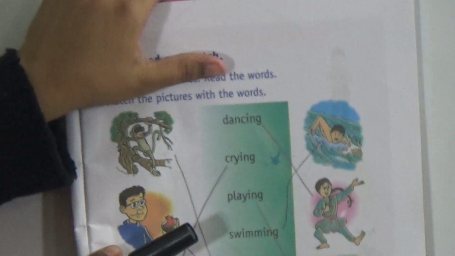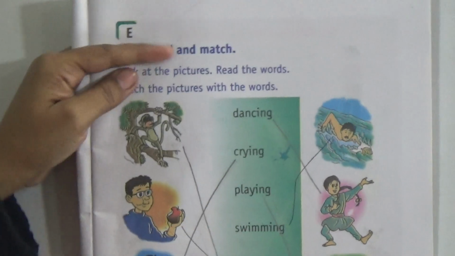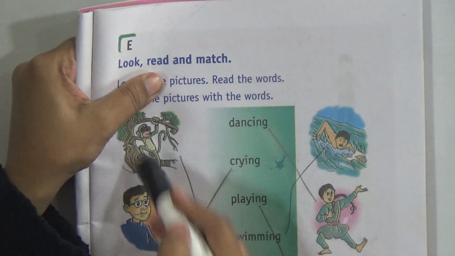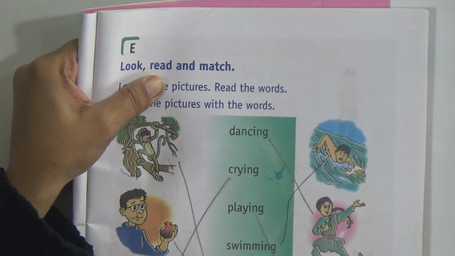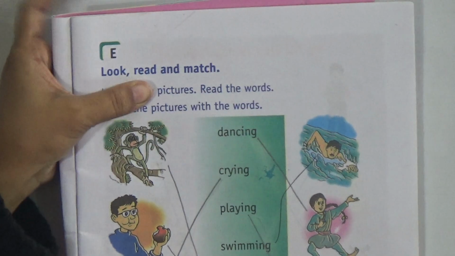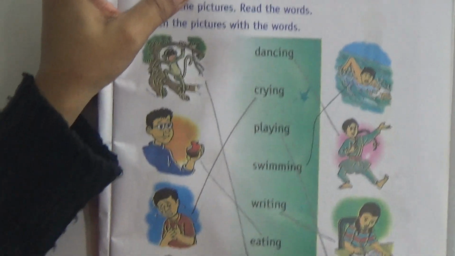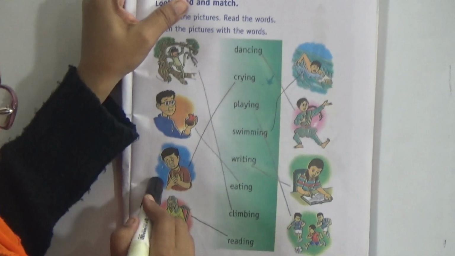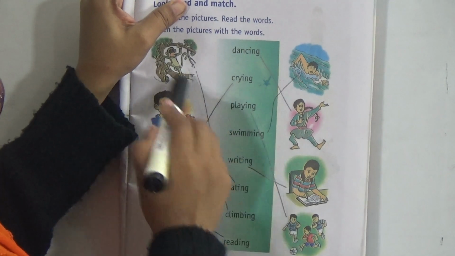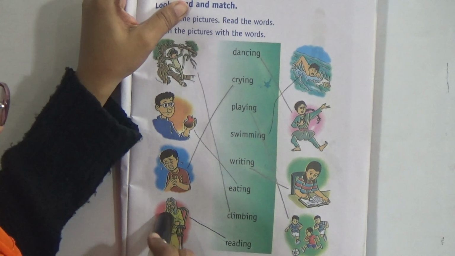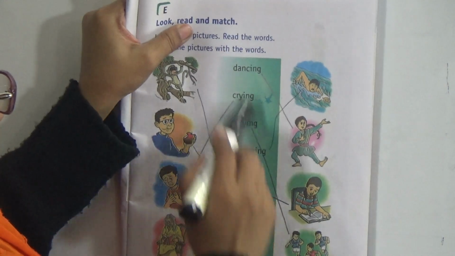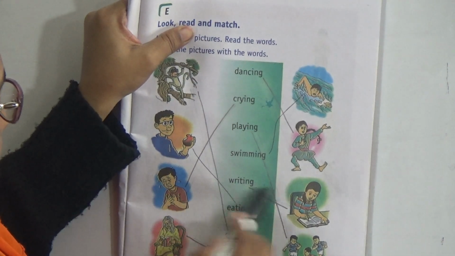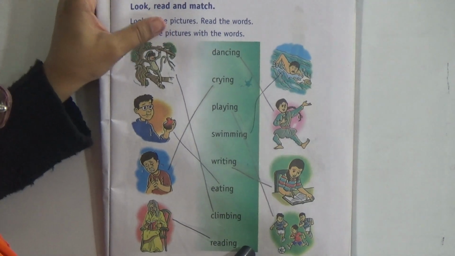Now students, come here. This is page number 5. Just look, total 8 pictures and 8 words are printed here. And we have to match the pictures with these words. The words are dancing, crying, playing, swimming, writing, eating, climbing, reading. I have already done this for you.